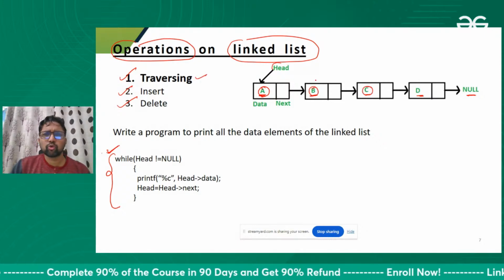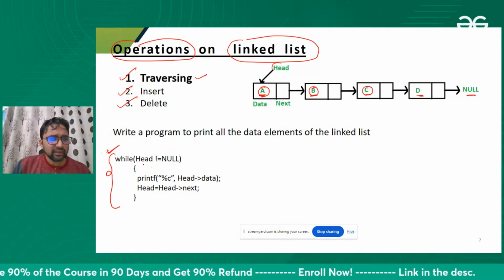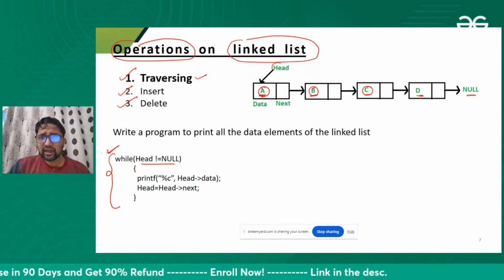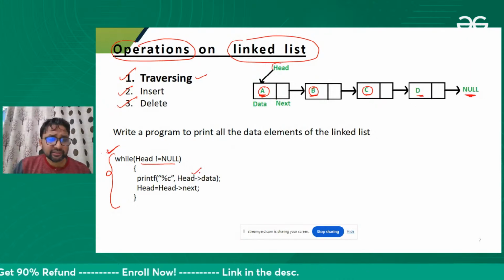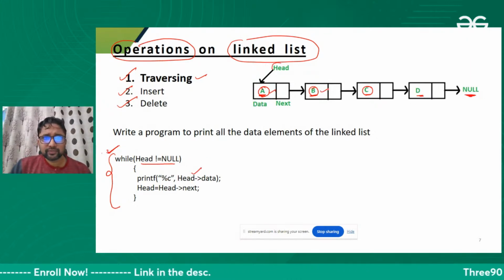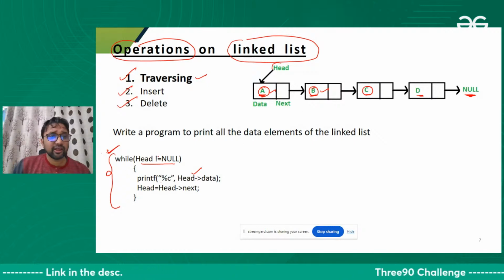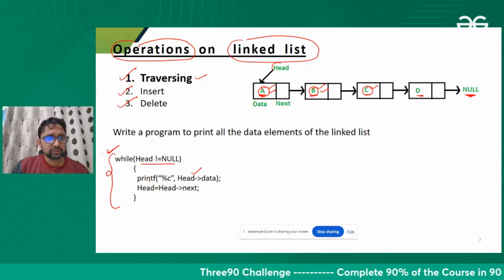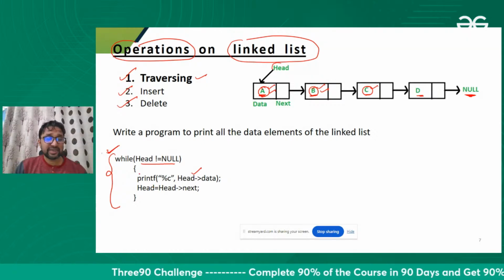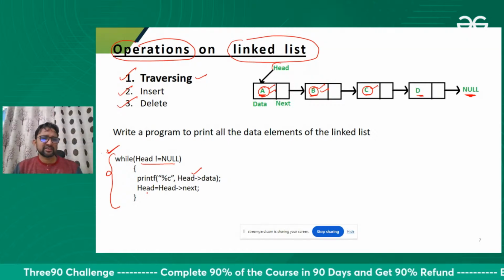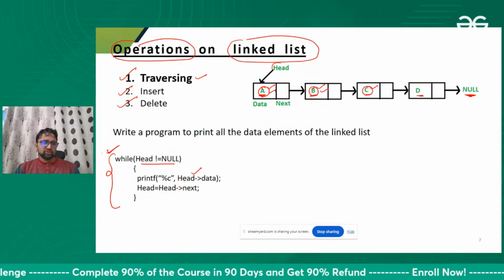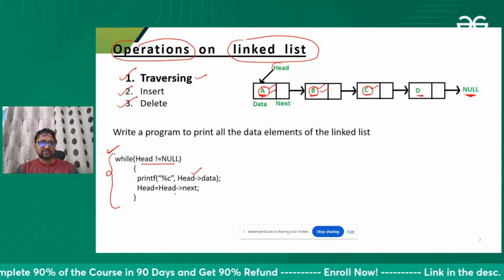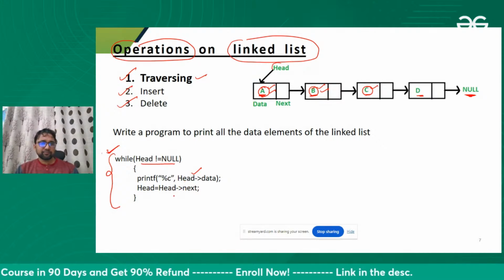Traversing means we are going through all the nodes. So until our head is not null, we are printing the data. Please find out, is this the right way to print the data of all the nodes, or do you want to make any change in this code?